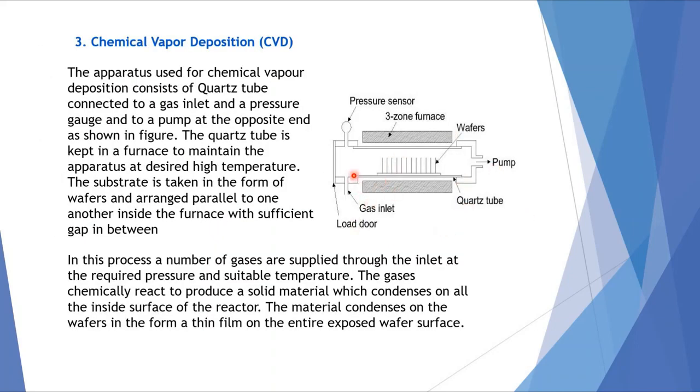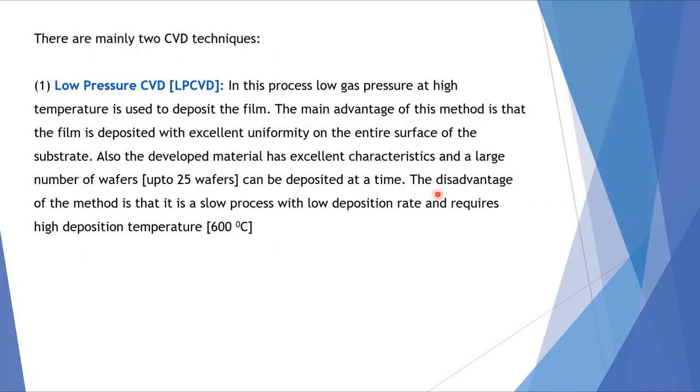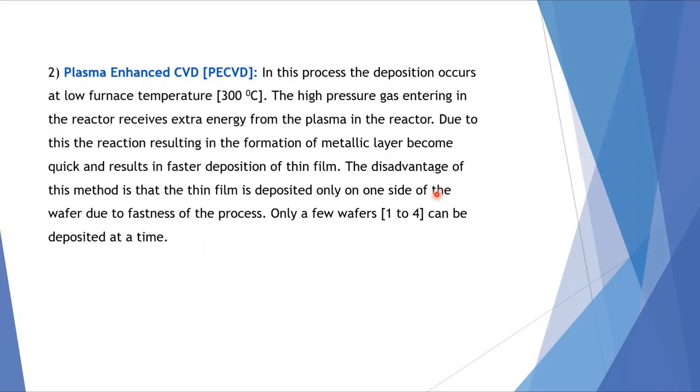So in this process, low pressure and high temperature are used, in the process of low pressure CVD. Whereas in case of plasma enhanced CVD, the deposition occurs at low furnace temperature. There it was 600 degrees centigrade, here it is 300 degrees centigrade. The high pressure gas entering the reactor receives extra energy from the plasma in the reactor.